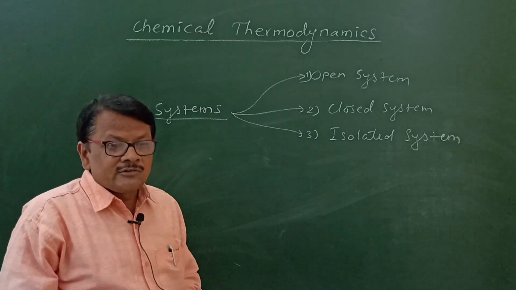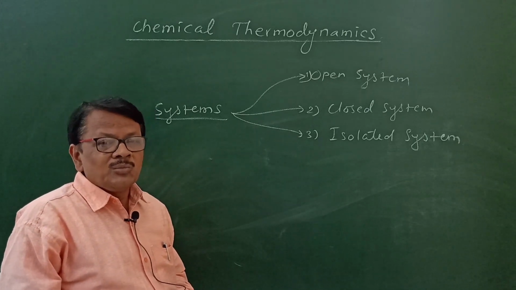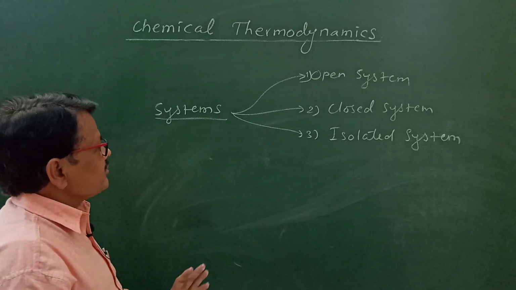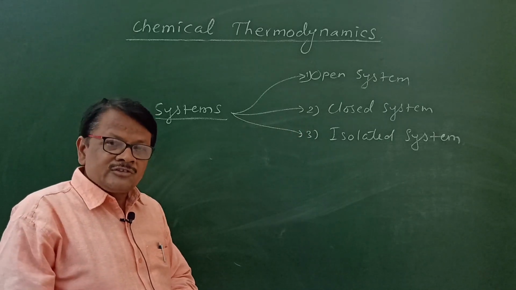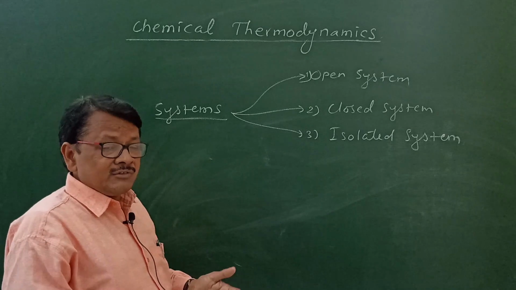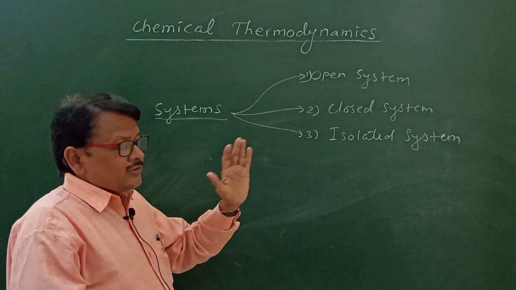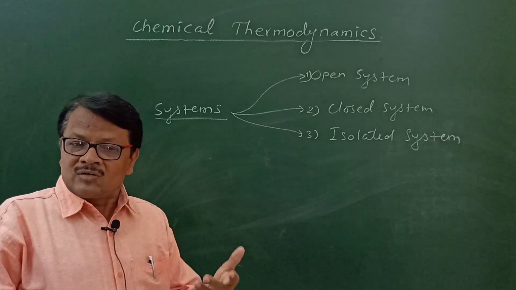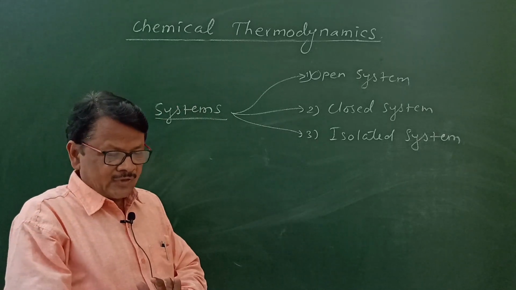Here, what is meant by open system? The system which can exchange both matter as well as energy with the surrounding is called as open system. Closed system is the system which can exchange only energy but not matter with the surrounding. And isolated system is the system which can exchange neither energy nor matter with the surrounding.